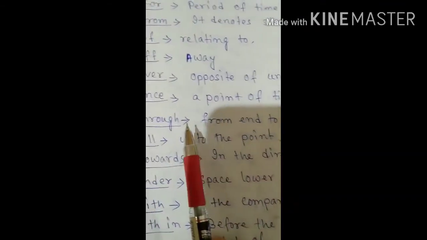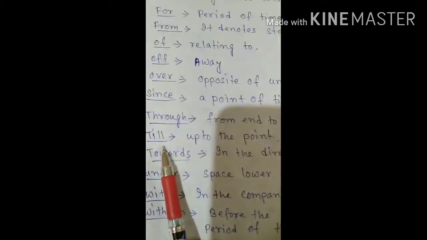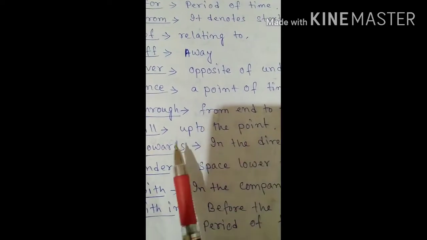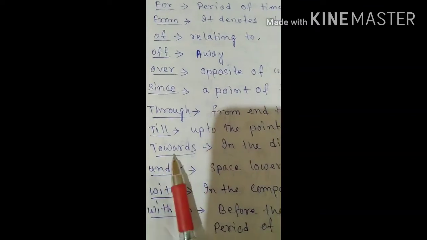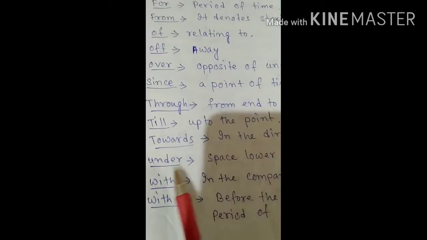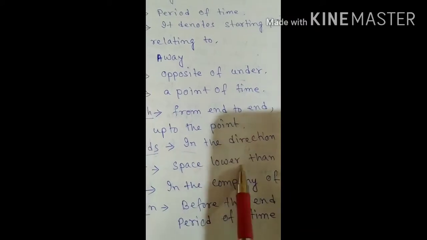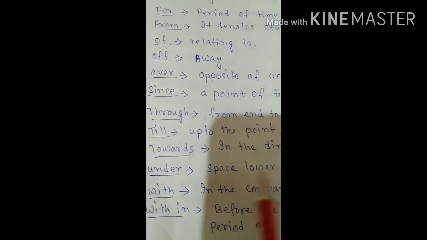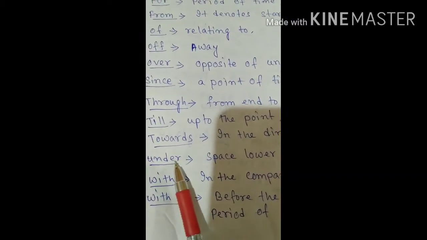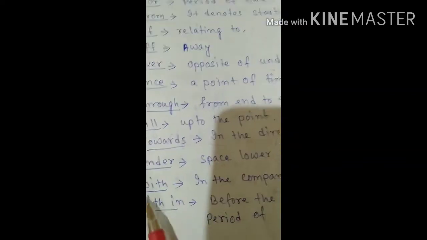Now through, from end to end. When end to end is mentioned, at that time through is used. Then till. Till implies up to a certain point. Then towards, in the direction of. Then under, space lower than. When lower space is mentioned, say, the cat is under the table. So under is the place, and where is the cat? The cat is under the table.